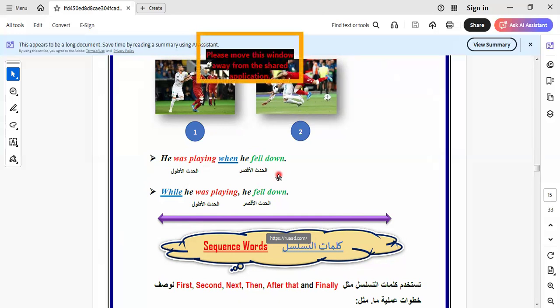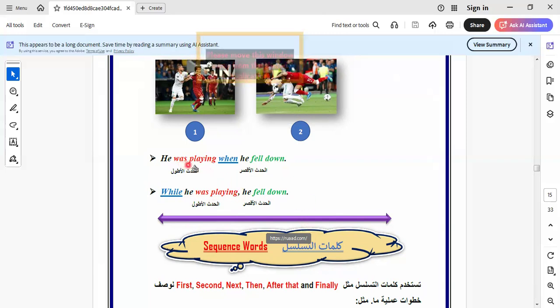He fell down. So here is the short action. We say this is the short action and this is the long action. Let's study this example together. He was playing when he fell down. When we talk about "while" here, it means the long action. It will be: while he was playing, he fell down.